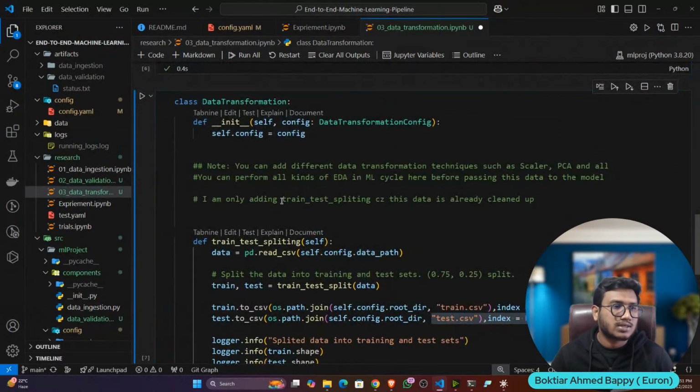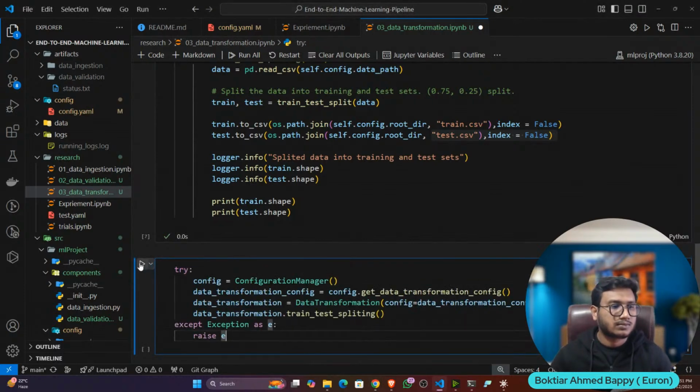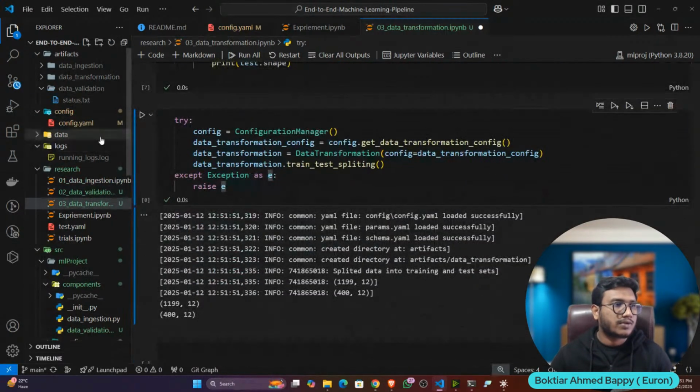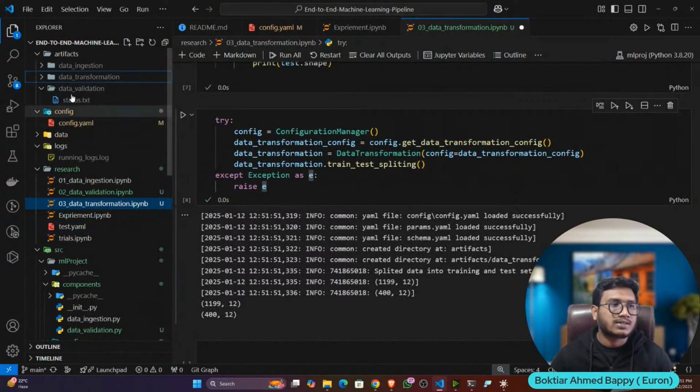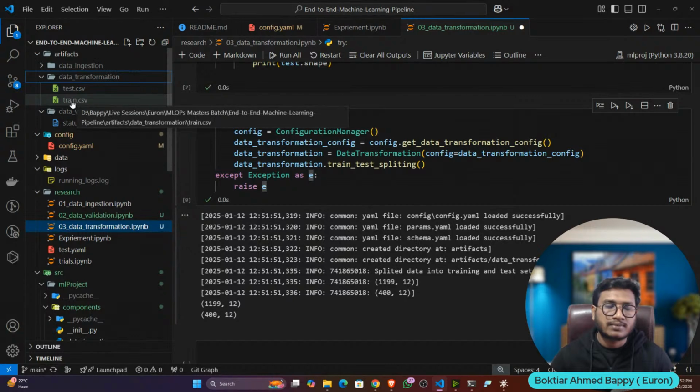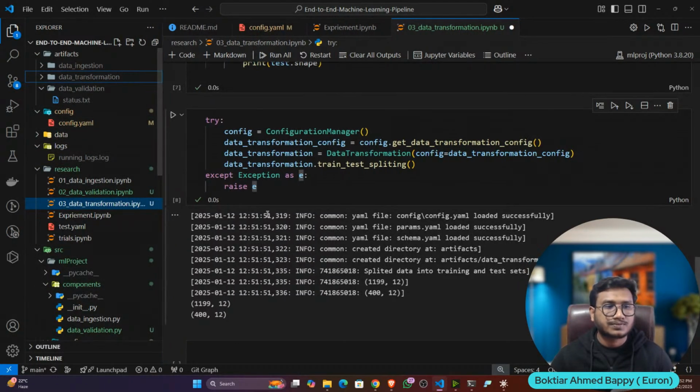Now let me execute. Now I'll call the pipeline. Now, if I show you my data transformation, see, this is my training data, this is my test data. That's it. Okay. I have only done the train and test split. The train data I will be using for training my model, and the test data I will be using to evaluate my model. Okay. That's it.